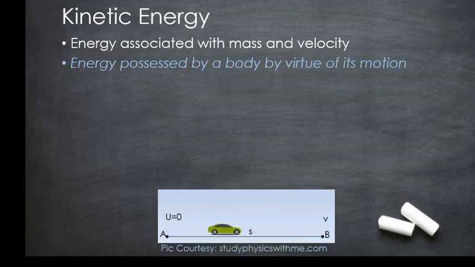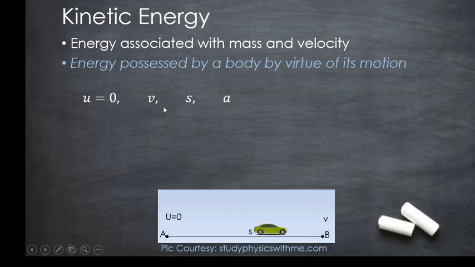Let us consider a body which is at rest, that is, its initial velocity u is equal to 0, and has attained a final velocity v and traveled a distance s as shown in this figure here. So its initial velocity u is equal to 0, final velocity is v, and the displacement covered in t seconds is s.